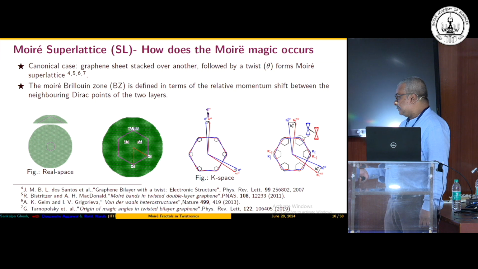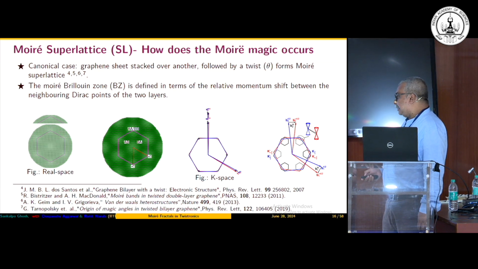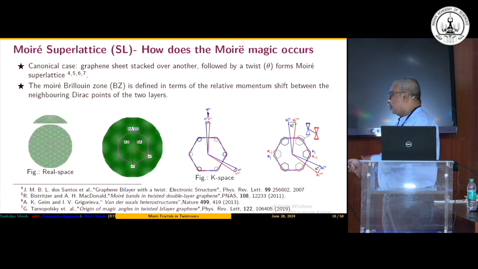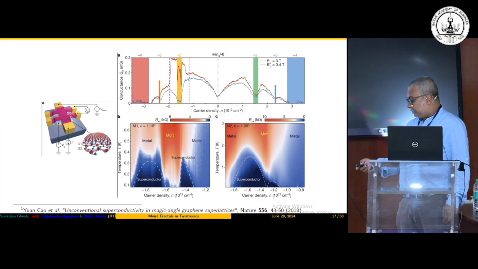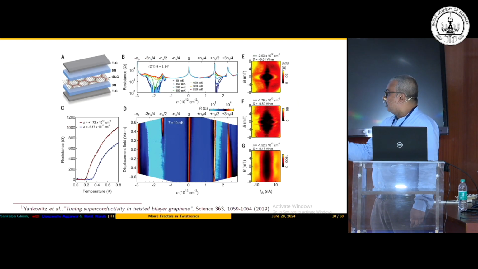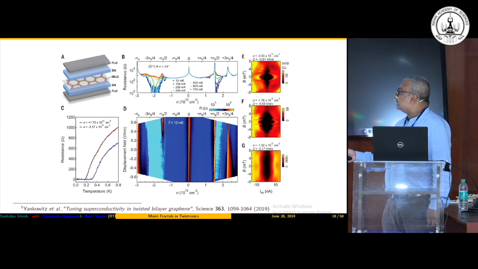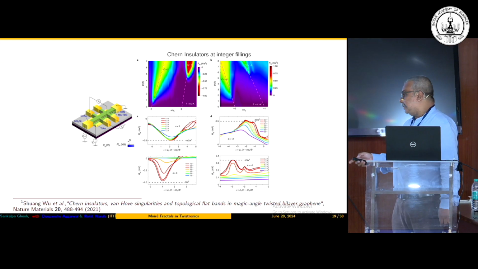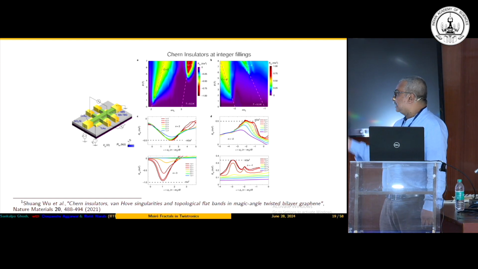And there are beautiful works in this particular direction, particularly this work by Bistritzer and MacDonald, who first predicted this flat band, and then in 2018 they observed this very nice superconductivity and this correlated insulator state in this system, which sort of set the ball rolling. And then there is a series of experiments. So this is the first experiment in 2018 from the MIT group. Then there are experiments in Efetov's group where they saw more complex superconducting systems and correlated insulator states. Then there is this interesting work by Ali Yazdani's group, successively, on Chern insulators, Van Hove singularities, and topological flat bands in such systems.